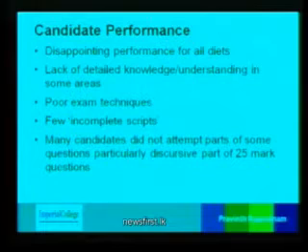Many candidates did not attempt parts of some questions, particularly discursive parts of the 25-mark questions. These are the students who go in with the mindset that we can get through the paper purely by looking at the numbers, which is not very true.